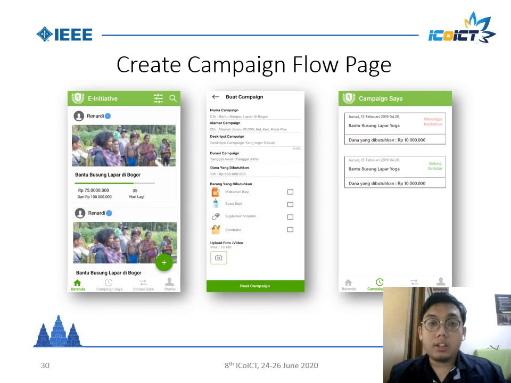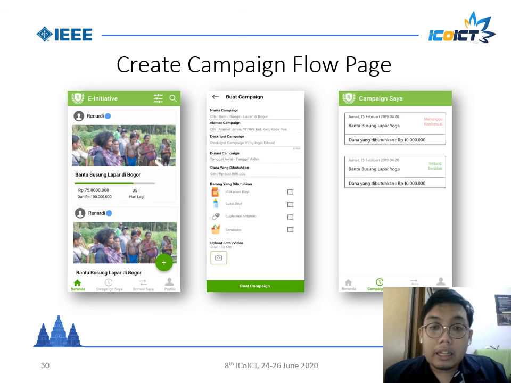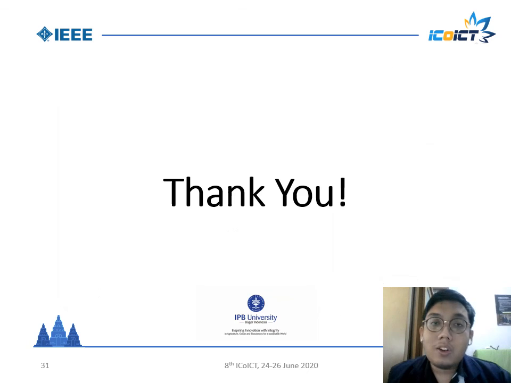Okay, this is the create campaign flow page, and this is the home page. If you want to create a campaign, you can click this button and you get the detail campaign form like this. You must fill in from nama campaign until uploading your photo and video, and then click the buat campaign button. That's it. You just created the campaign. So that's it.